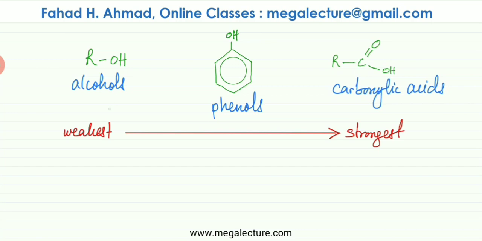And the general trend is that alcohols are considered to be the weakest of the acids. They're very weak. They have less dissociation, even less dissociation compared to water molecules. So they don't produce a lot of H plus ions. Phenols are somewhere in the middle, whereas carboxylic acids are considered to be the strongest organic acids. In total, all of these three compounds, all organic acids, are considered weak acids. We are just comparing them. Carboxylic acids are the strongest of the three, and alcohols are the weakest of the three.